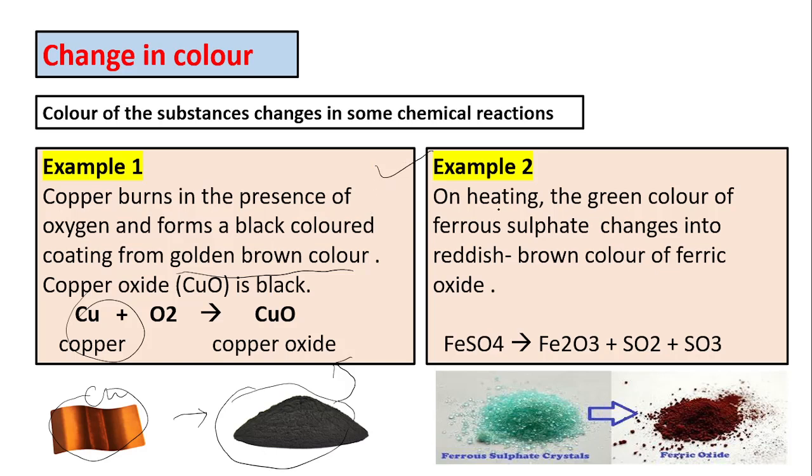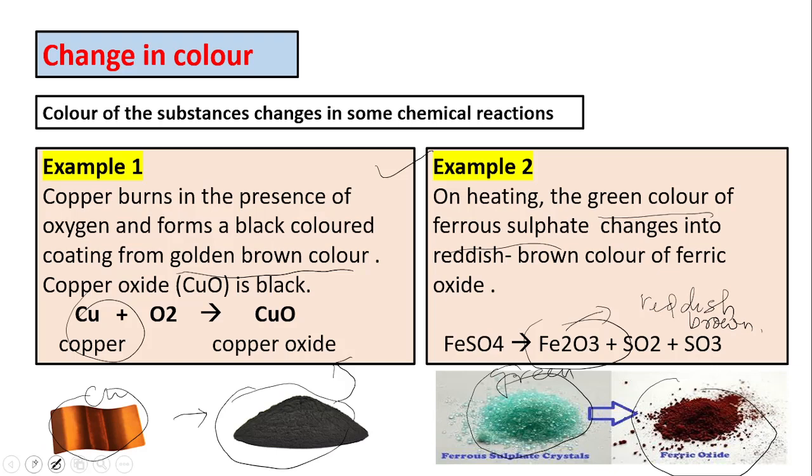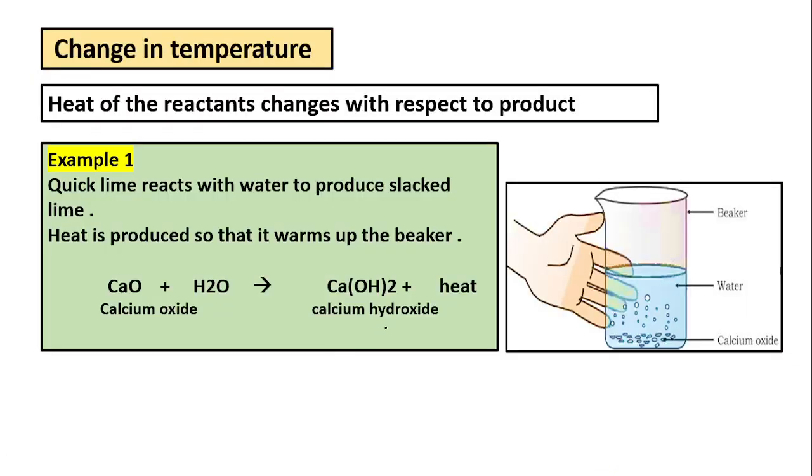Look at example number two. On heating, the green color of ferrous sulfate. Ferrous sulfate is green in color. If you burn it, then that will be converted into reddish brown color. Reddish brown color indicates the formation of ferric oxide. This is reddish brown color.